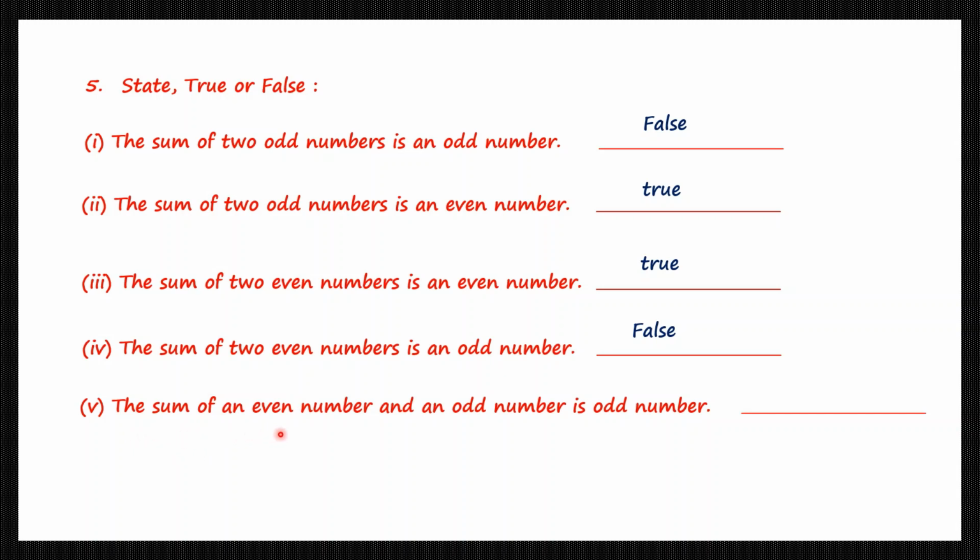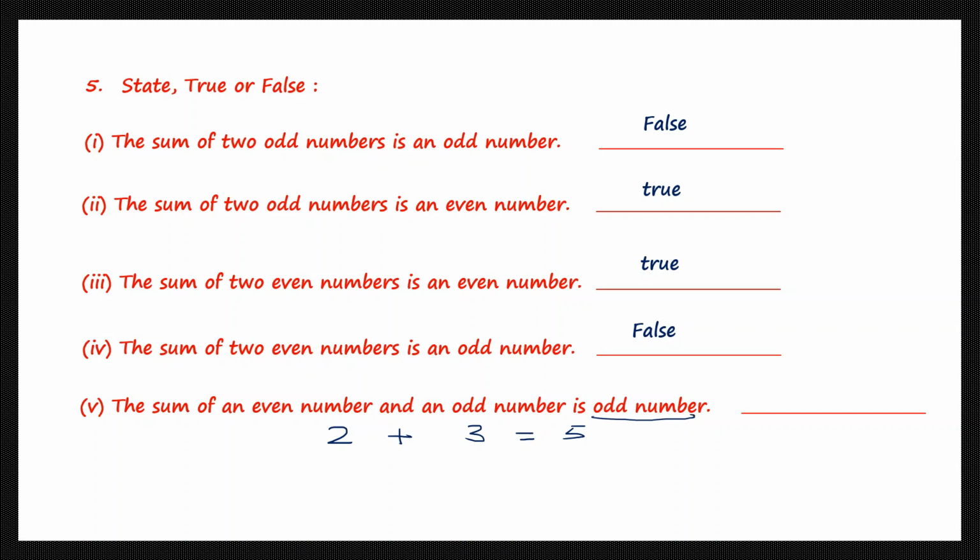Next one, the sum of an even number and an odd number is an odd number. Now let's try that. Let's take an even number 2 and an odd number 3. Let's add it up. 2 plus 3 is 5. That is also an odd number. So this statement is correct.